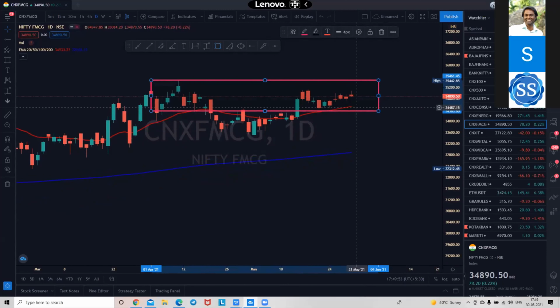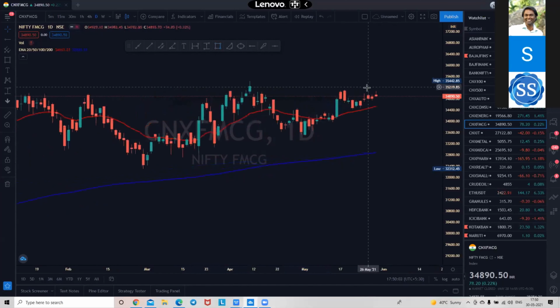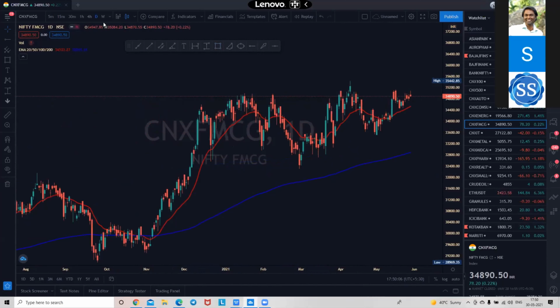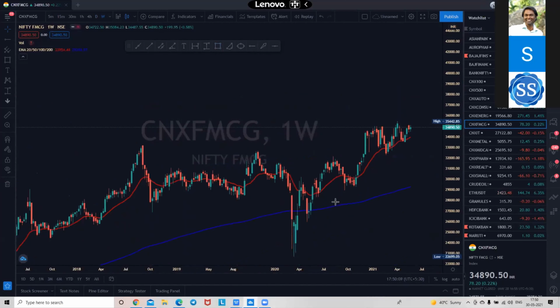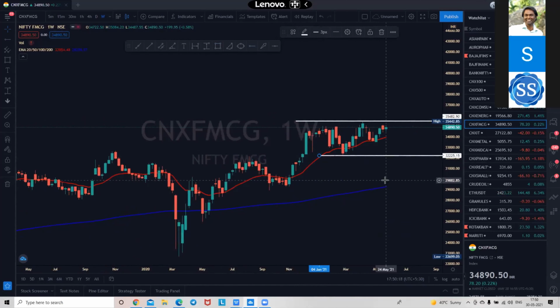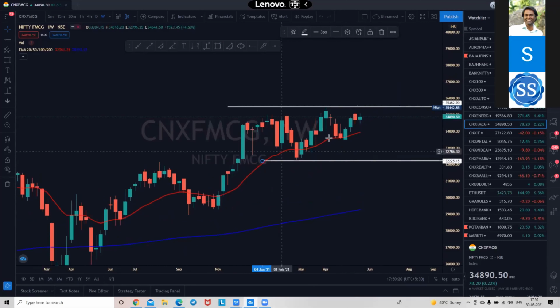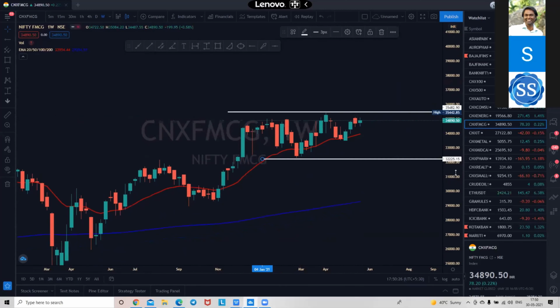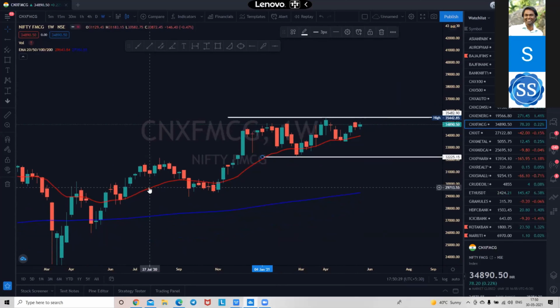So simple. I analyze very few stocks for the next day and for the week, and I do it like this only. Nothing much. I've got many software tools, but I don't use them. I use simple trading techniques. Weekly also, it is forming a box, and once it moves, it will be a great trade, because Nifty FMCG is near that breakout. Any sector like FMCG, like ITC, HUL, DMart, or any stock in fast moving consumer goods will give a good breakout and good money to all.